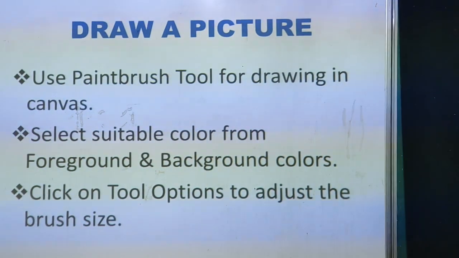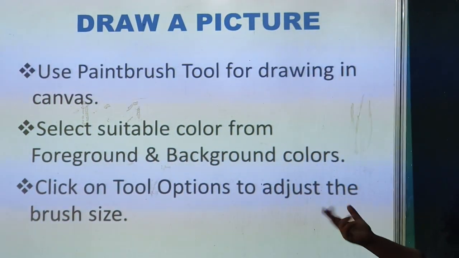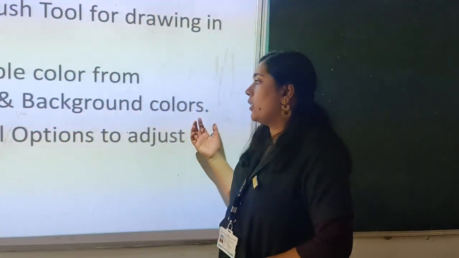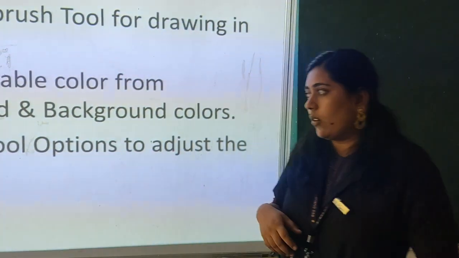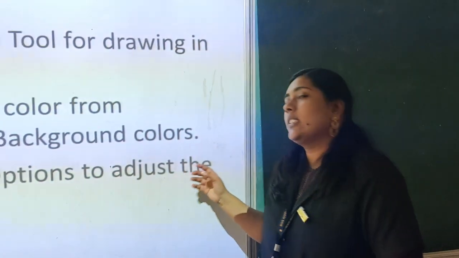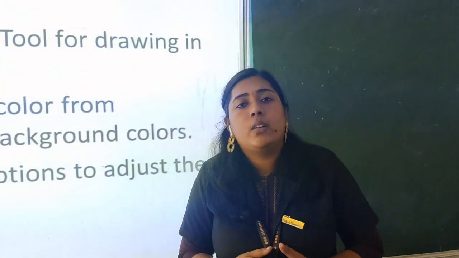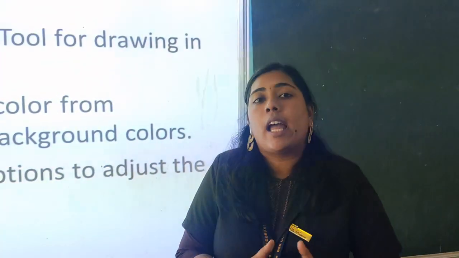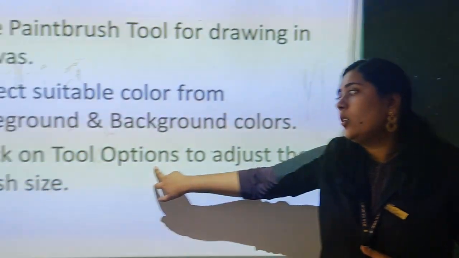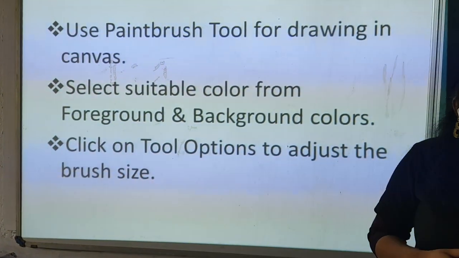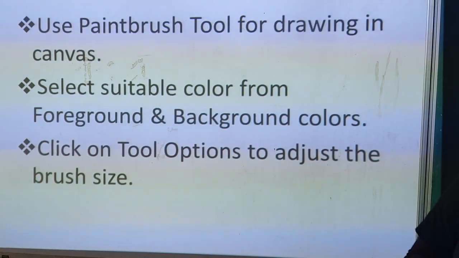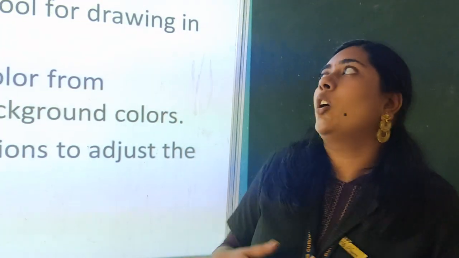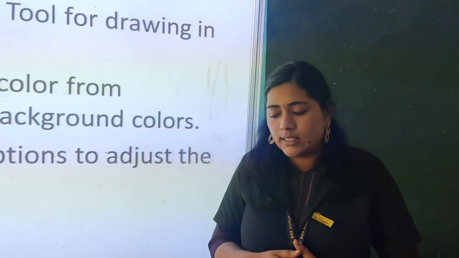And we need to select a suitable color from the foreground and background colors. To select the required colors, we need to select the option called foreground and background color. Then click on the tool options to adjust the brush size. If I need to give a gentle stroke, I have to reduce my brush size, and to reduce it we have to go to tool options. By clicking on the tool options we can increase or decrease the brush size according to our needs. I hope you got an idea about how to draw a picture.